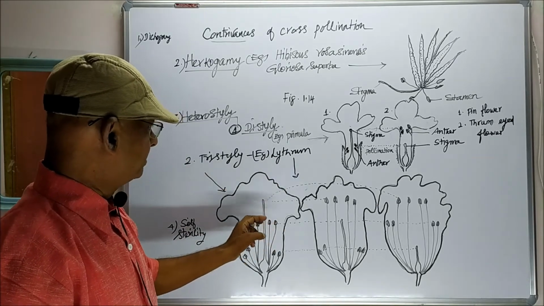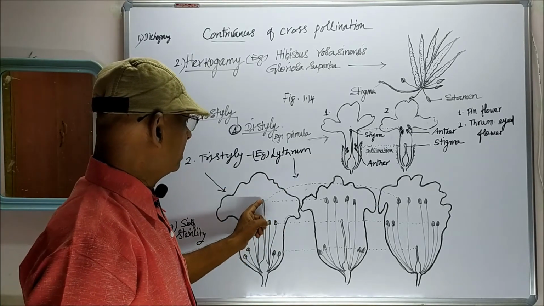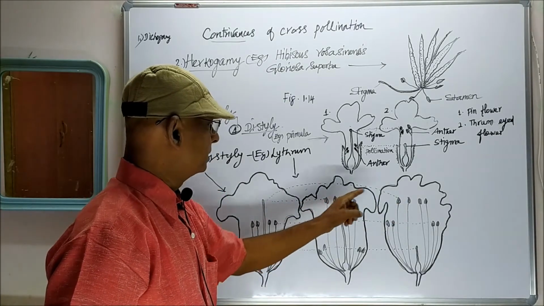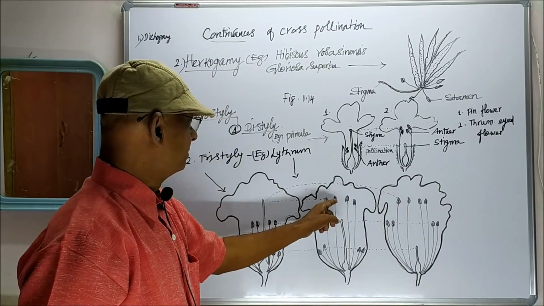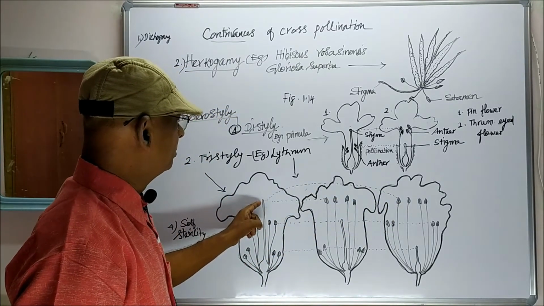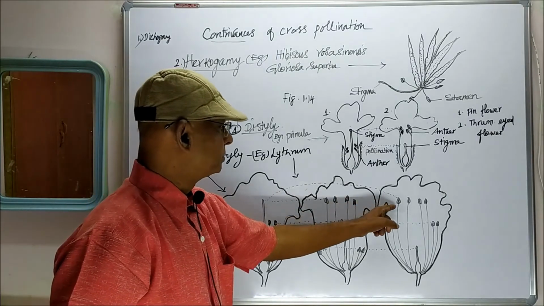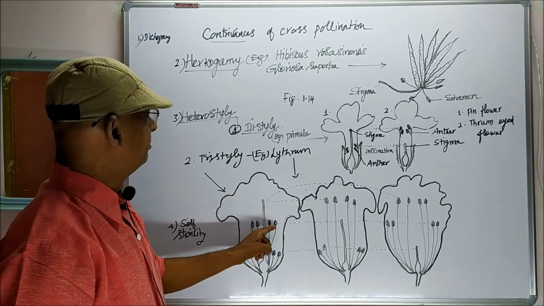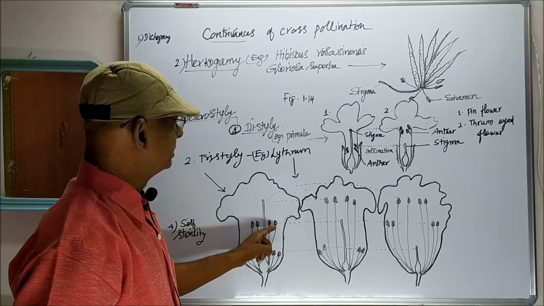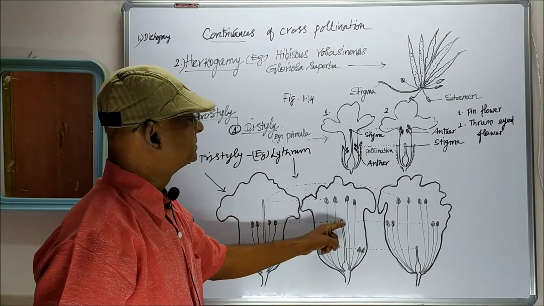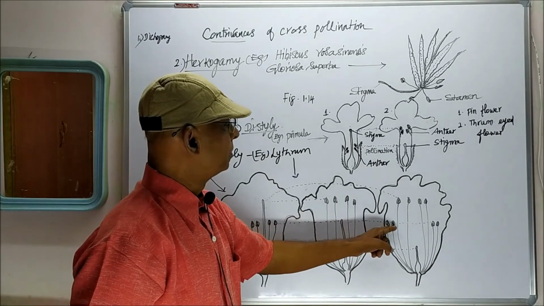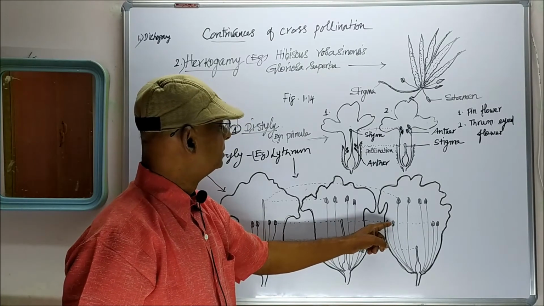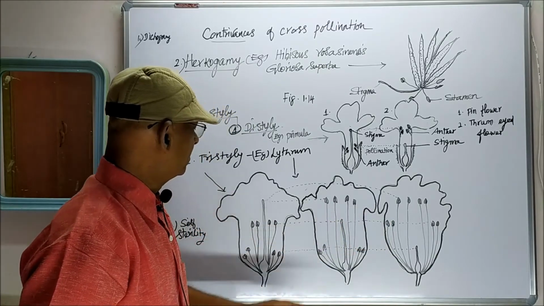Here, pollination takes place between the long stigma and the long stamens of other flowers. Here also long stamens, here also long stamens. These will pollinate the long stigmatic lobe of the first type. This also can pollinate the first type. In the second case, the mid stamens will pollinate this flower. Here also middle stamens, medium stamens can be seen. This will pollinate this stigma.